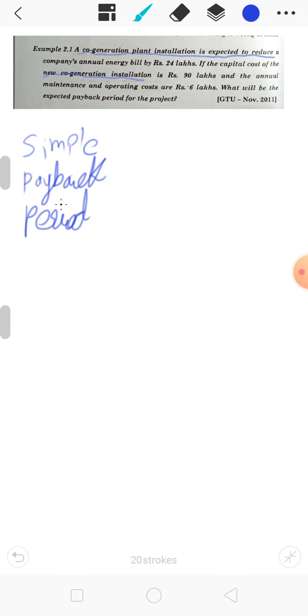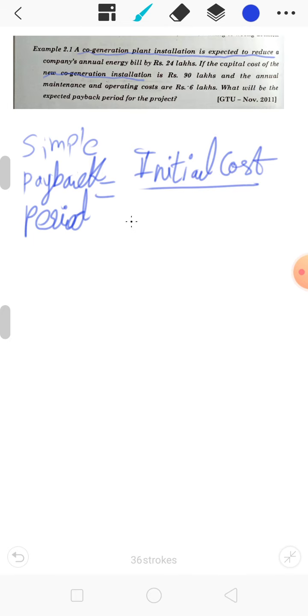So here you have to find the payback period. As we know, the simple payback period formula is equal to initial cost divided by yearly earnings minus yearly cost.